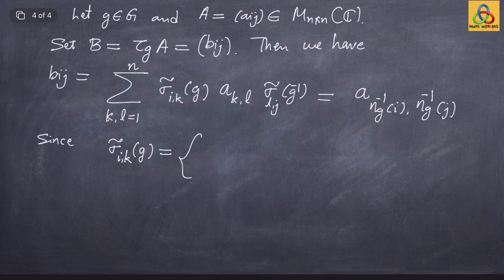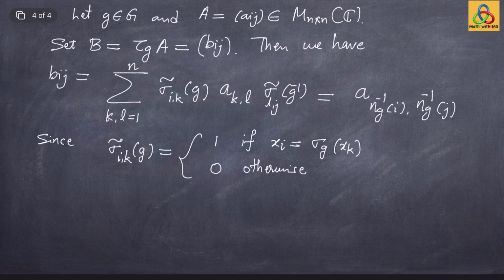So each element of the group G simply permutes the elements of the set X, and the permutation representation is exactly the same action but views those elements of X as a basis of the vector space, right? So this is going to be 1 if xi is sigma g of xk and 0 otherwise, right? That we already discussed in lecture number 10 on permutation representation.